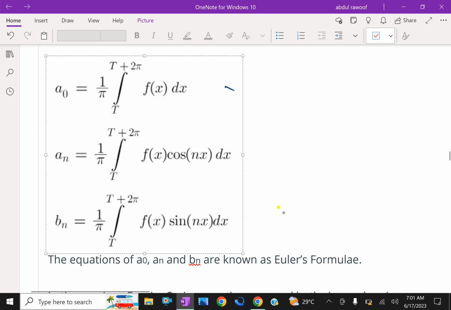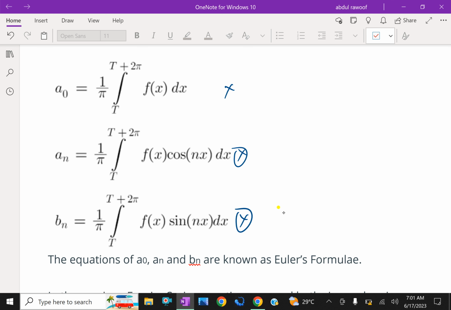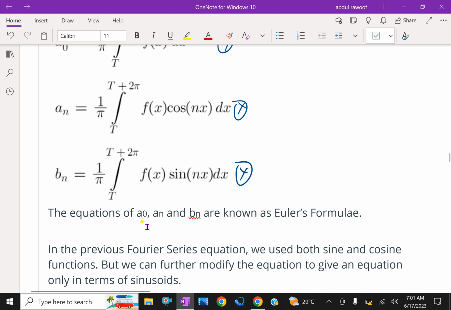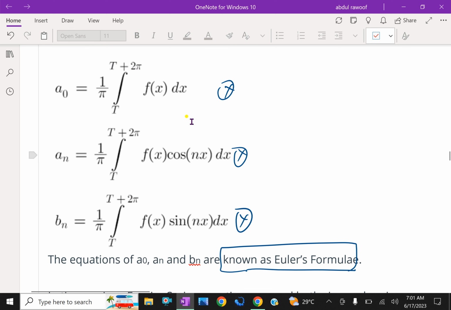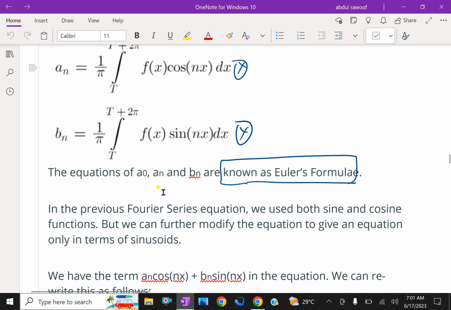These are important facts about the coefficients. The equations for a0, an, bn are known as Euler's formulas. These formulas, a0, an and bn, are called Euler's formulas for the coefficients of the Fourier series.